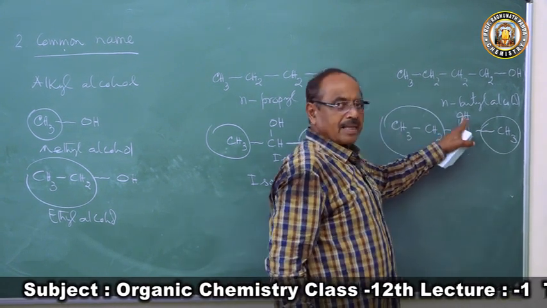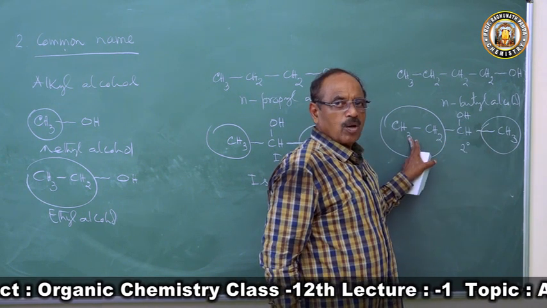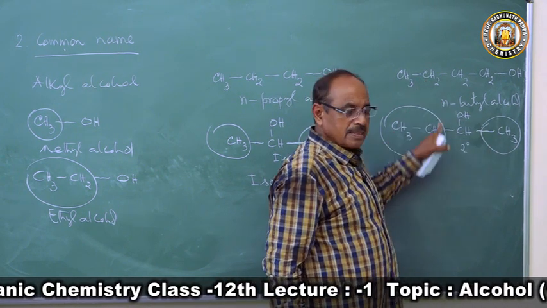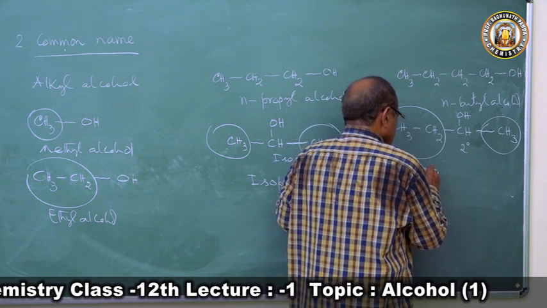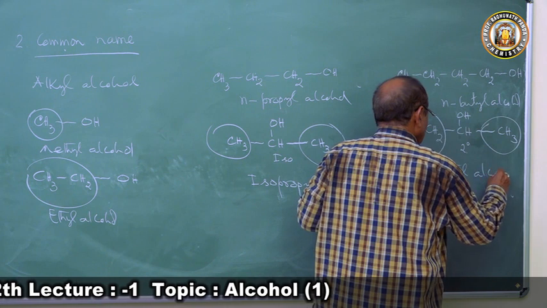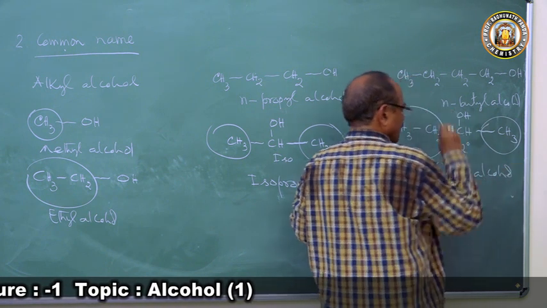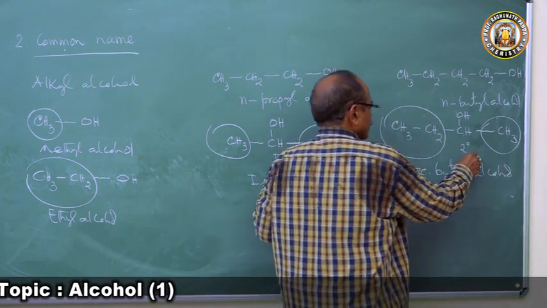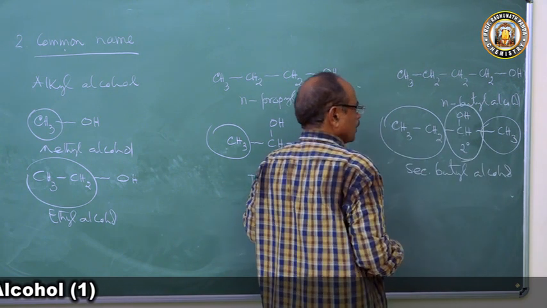So this is secondary butyl alcohol. To distinguish it from the other, they call this secondary butyl alcohol because there is a secondary alcoholic group. The CH group with OH group is a secondary alcohol group.